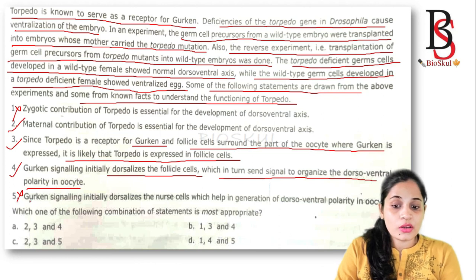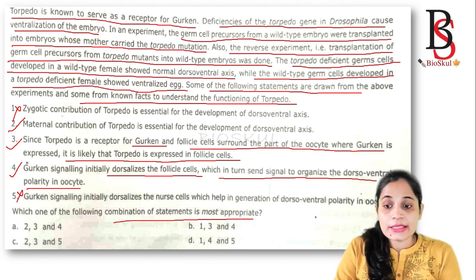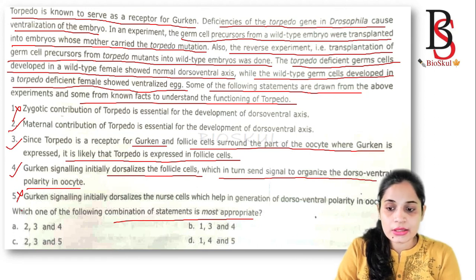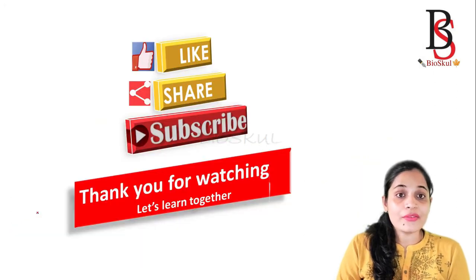Which one of the following combinations of statements is most appropriate? The most appropriate statements are options 2, 3 and 4. That is option A, the correct answer. Now you have a clear concept about how the dorsal ventral axis is formed in Drosophila.